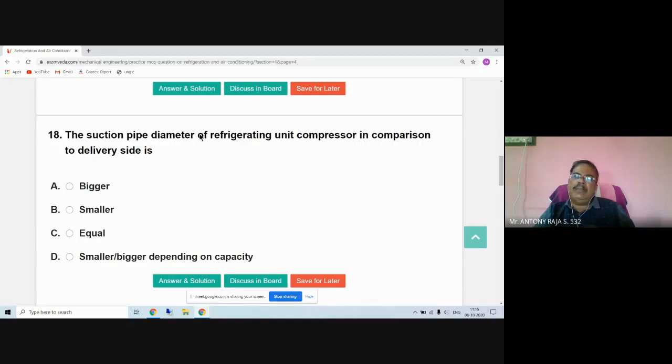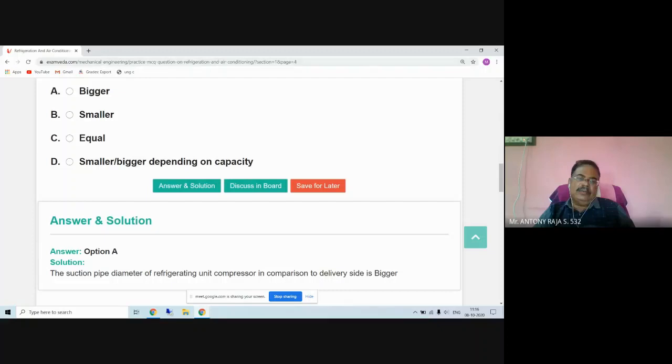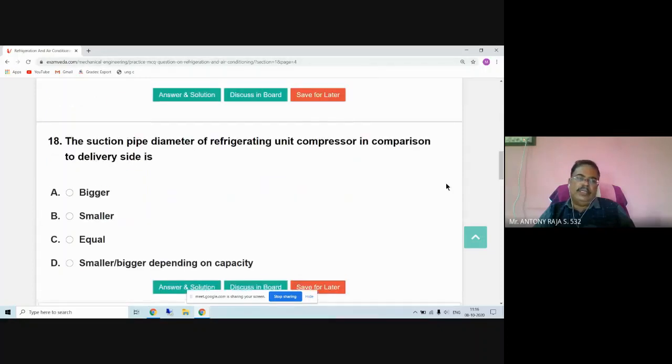So simply pipe diameter is given. Okay. What is the option? Bigger, smaller, equal, smaller or bigger depending upon the capacity. So what is the answer? Answer A is given. Here you see that the suction pipe diameter of a refrigerating unit compressor in comparison to delivery side. Suction pipe diameter